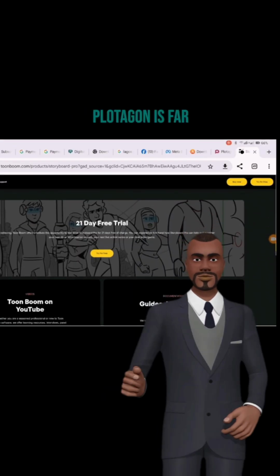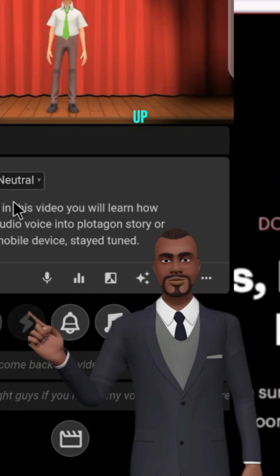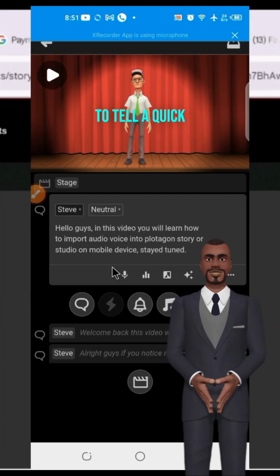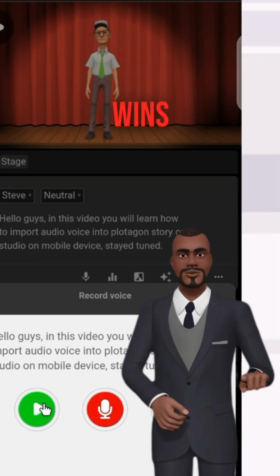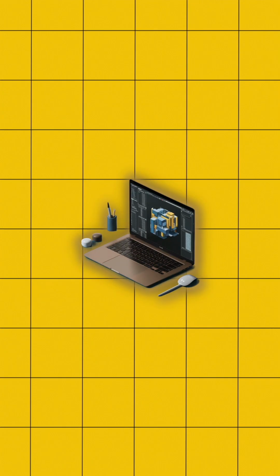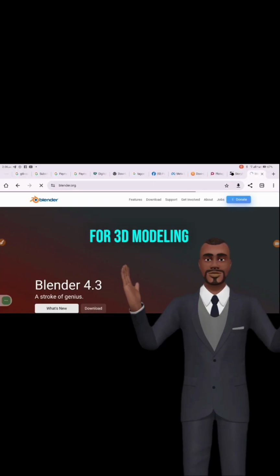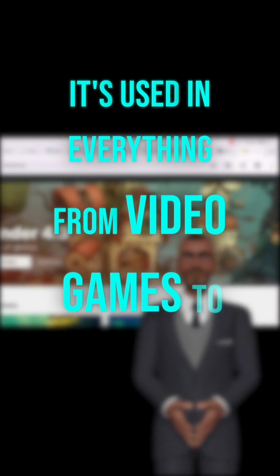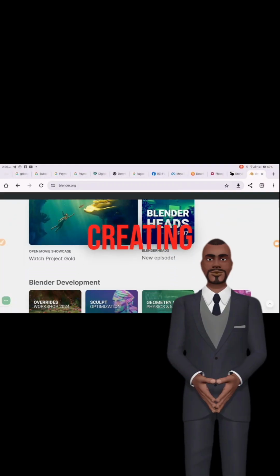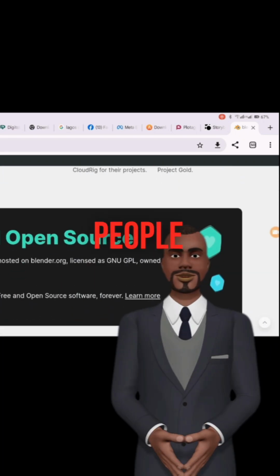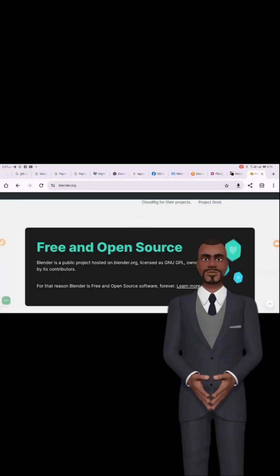Plotagon's advantage. Plotagon is far easier to pick up. If you're not looking to dive into complex tools and just want to tell a quick animated story, Plotagon wins this round. 2. Blender. Blender is an open-source powerhouse known for 3D modeling and animation. It's used in everything from video games to movies. However, creating animation in Blender takes quite a bit of time to learn. There's a reason people dedicate years to mastering it.